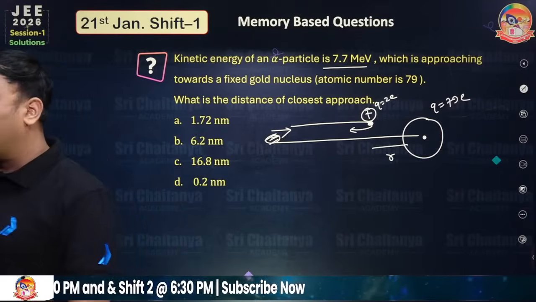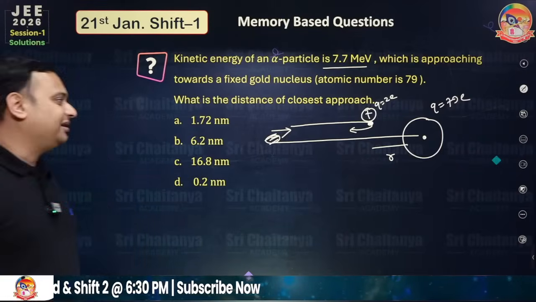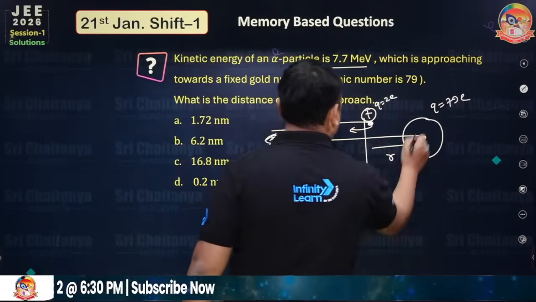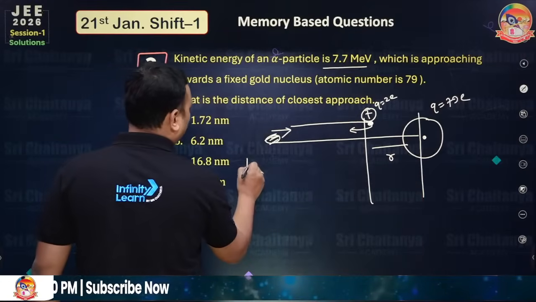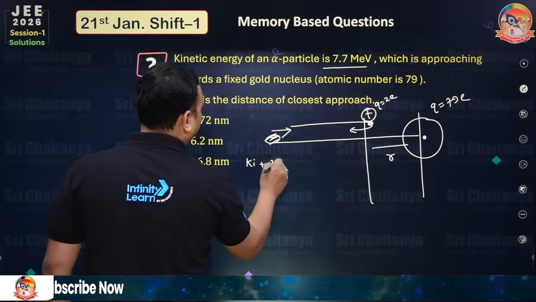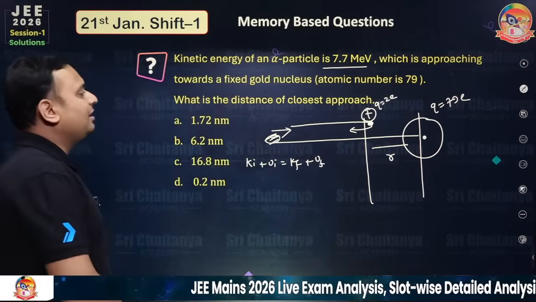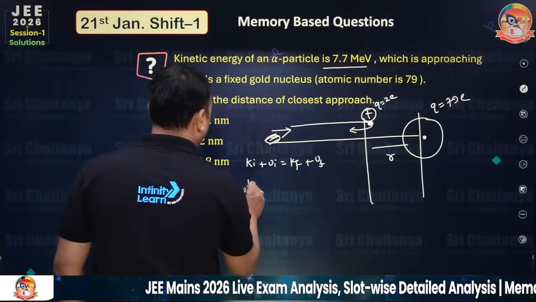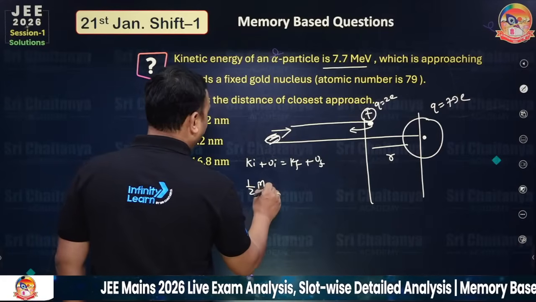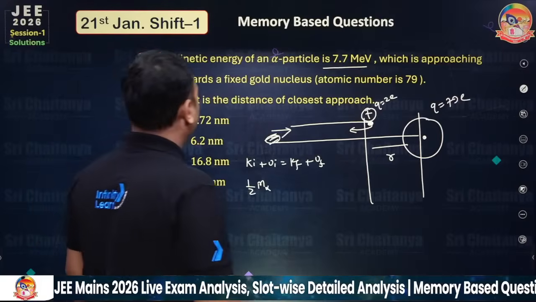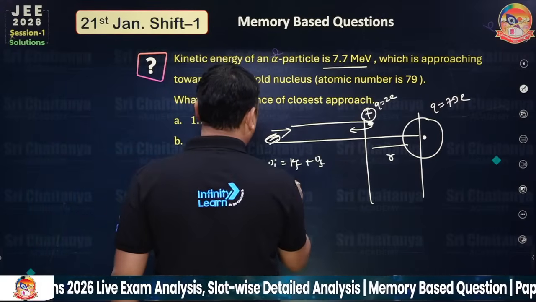For repulsion you use the total energy conservation concept: Ki plus Ui equals Kf plus Uf. Ki is half m v square, the mass of the alpha and v of alpha, whose value is given.